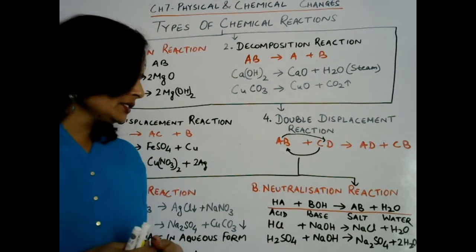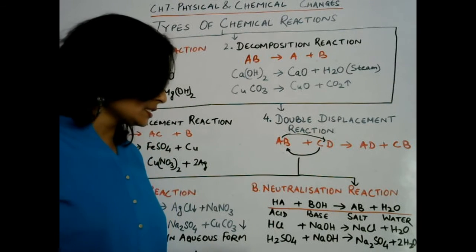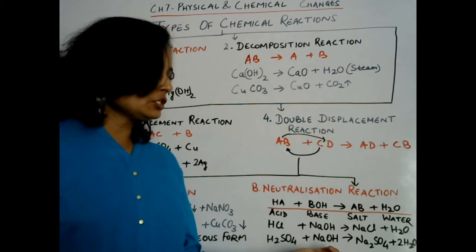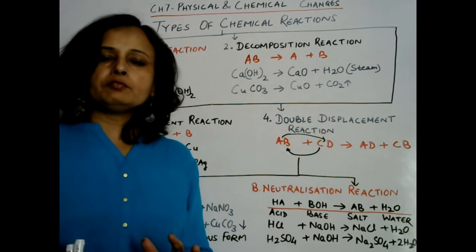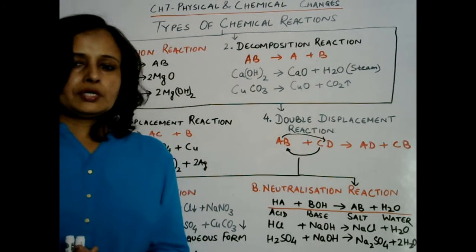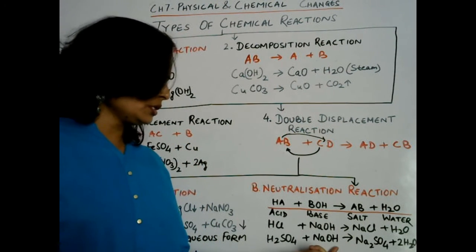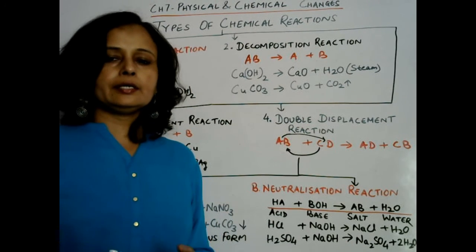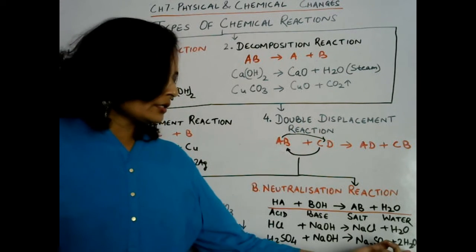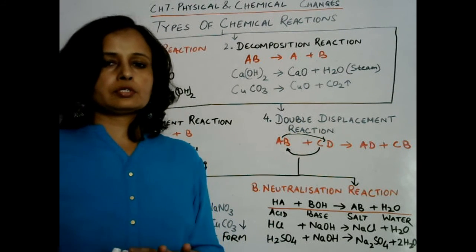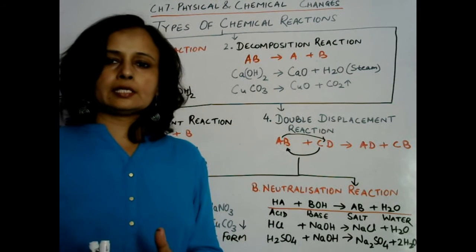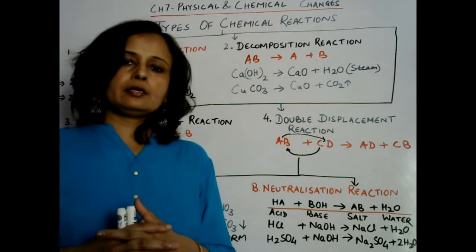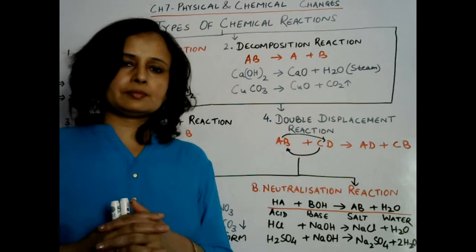Now let us check another example, that is sulfuric acid. When sulfuric acid reacts with sodium hydroxide, then sodium sulfate is formed and water is also produced. So here sulfuric acid is an acid, sodium hydroxide is a base, and sodium sulfate is a salt, and water is also produced. So all these are which kind of reaction? This is neutralization reaction and comes under the category of double displacement reaction.